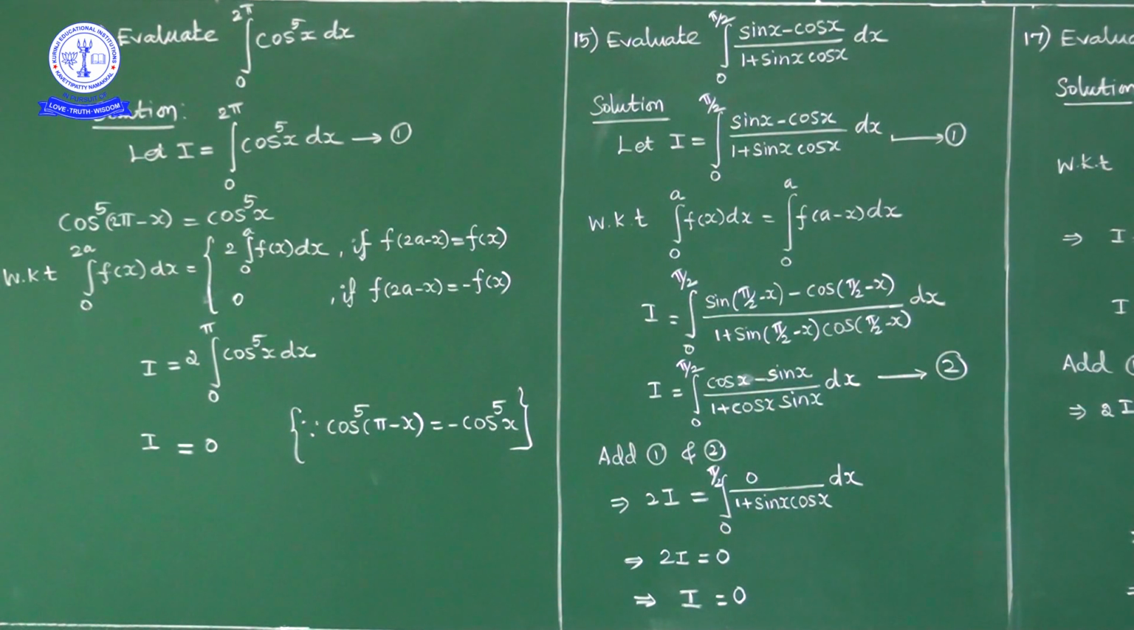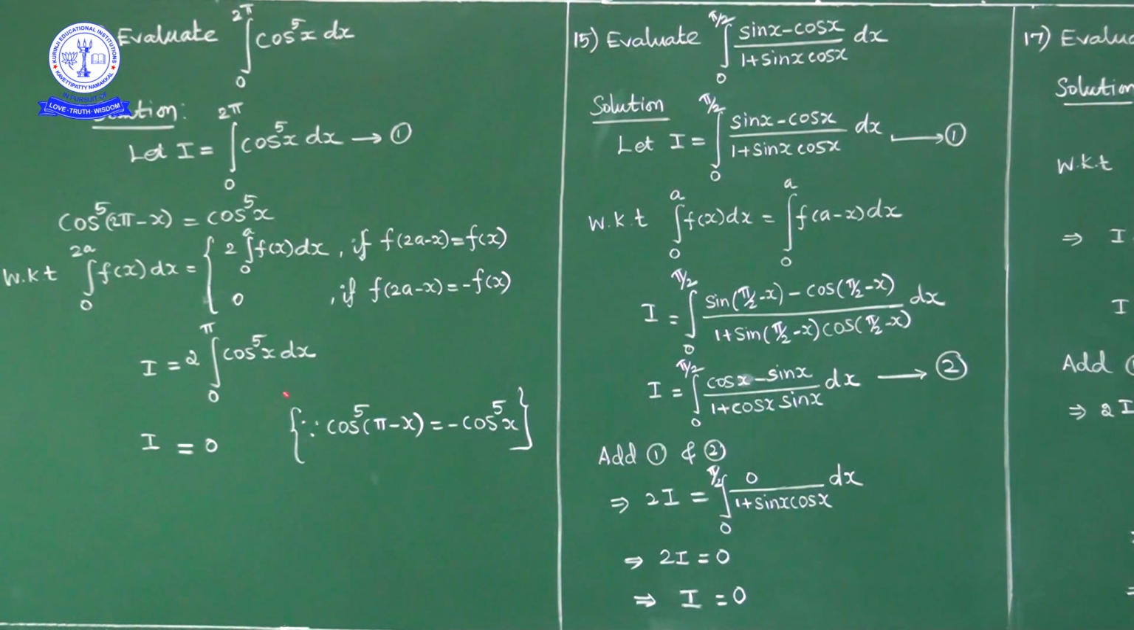Again if I apply the same property, integral 0 to 2a f of x dx is equal to 2 times integral 0 to a f of x dx if f of 2a minus x is equal to f of x. This integration value is 0 if f of 2a minus x is equal to minus f of x. Now here f of x is how much? F of x is cos power 5x. 2a is how much? 2a is pi. Now f of 2a minus x means f of pi minus x, nothing but f of x is this one, no?